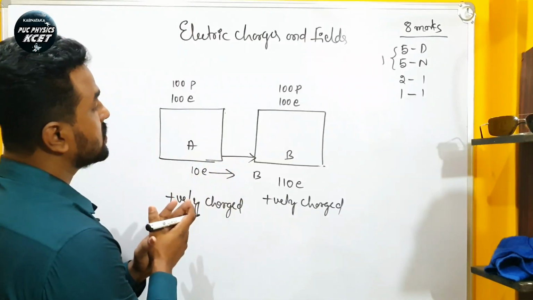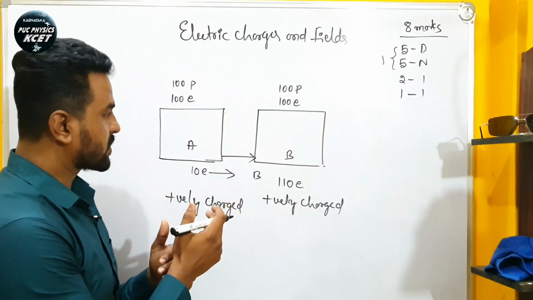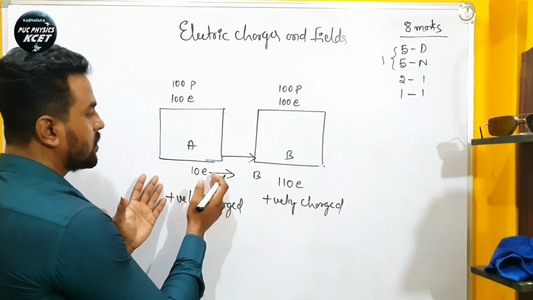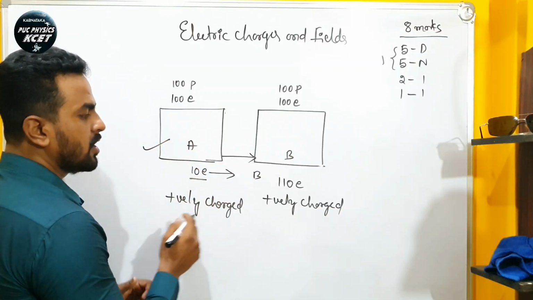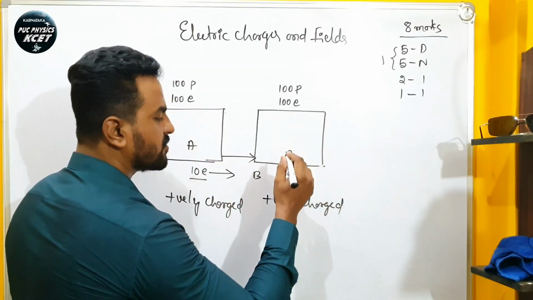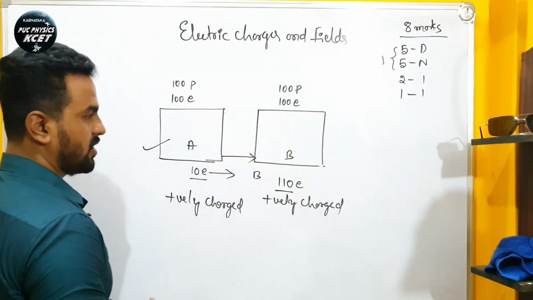Right. So like that we can charge the body. A body which has a lower number of electrons is considered a positively charged body. A body which has more charges, we can call a negatively charged body.